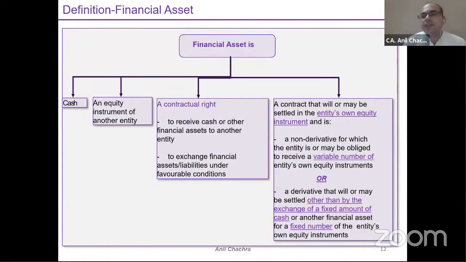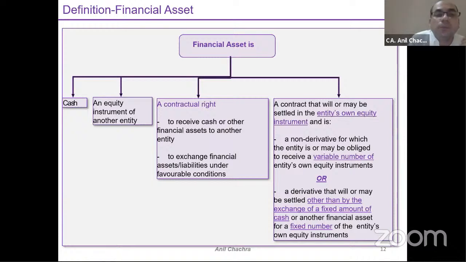Now come to the financial assets. When we just reverse the definition of the financial liability, it will become my financial assets. So what is the definition of the financial assets which has been prescribed under the standard? The first thing is cash. Why is cash my financial asset? Because cash is in my hand. The standard says that cash is a medium through which you will incur the expense, through which you will make your investment.